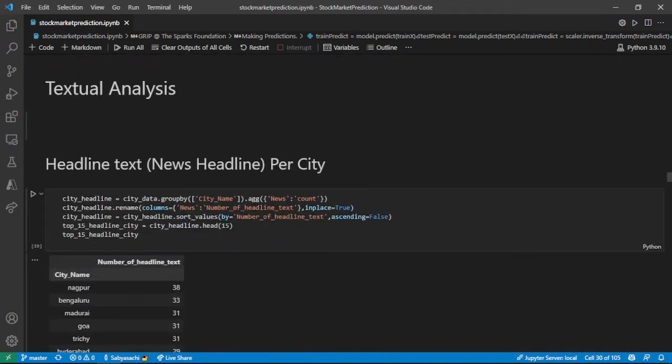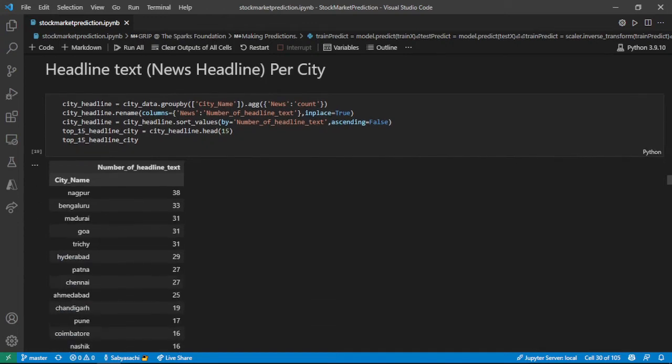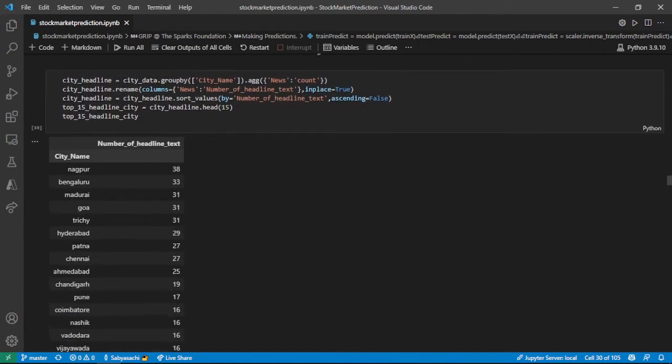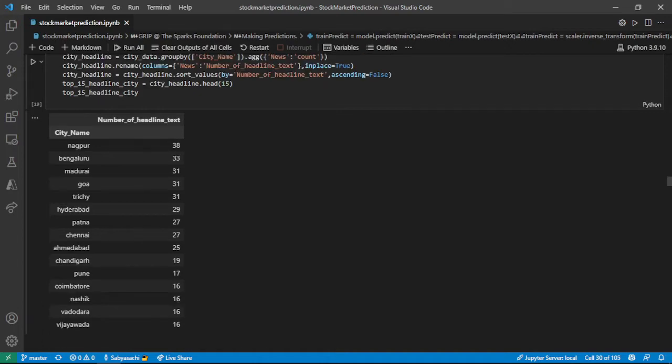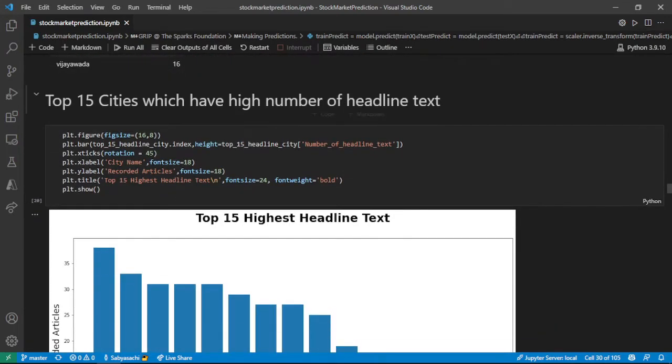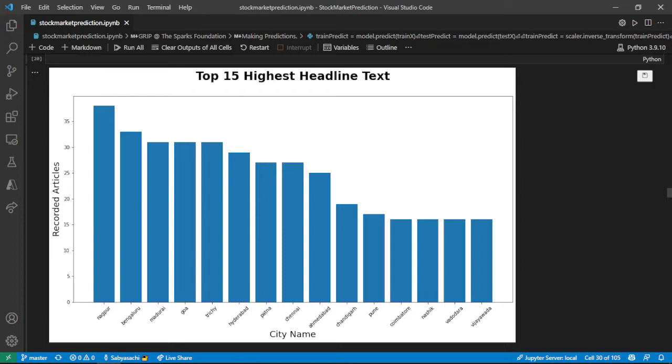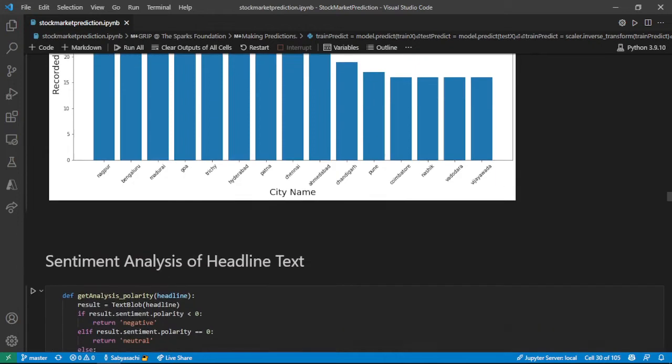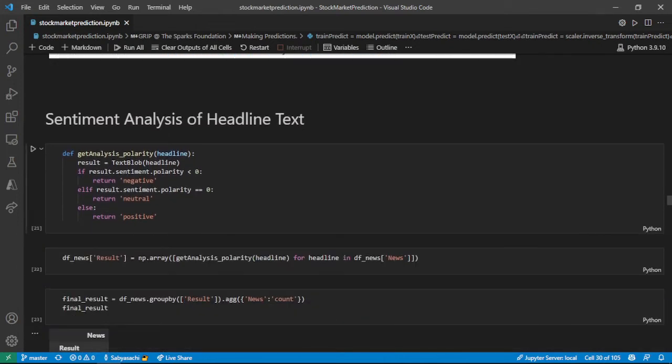With that being done, I am moving on to the textual analysis part. In the textual analysis, I am taking out the headline texts of every city, the number of headline texts that every city has. This is the top 15 that I have. I'm also plotting them. As you can see, Nagpur is the highest, and there is Vadodara, there is Vijayawada. These have the lowest among the top 15. Now I'm using this to do the sentiment analysis of the headline text.